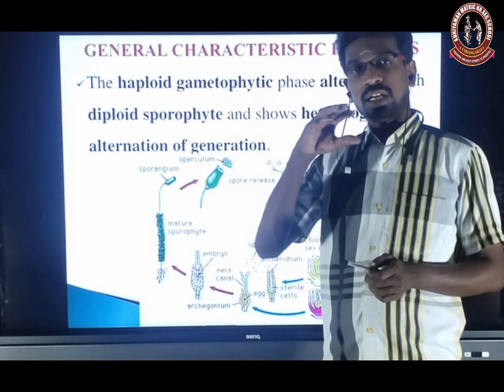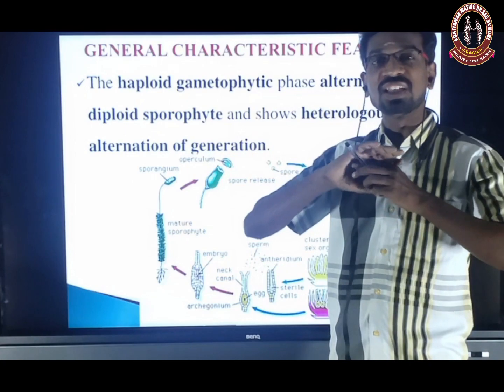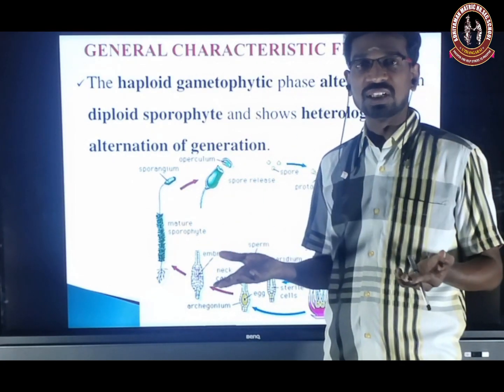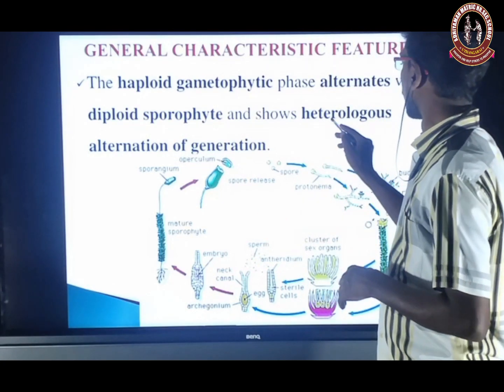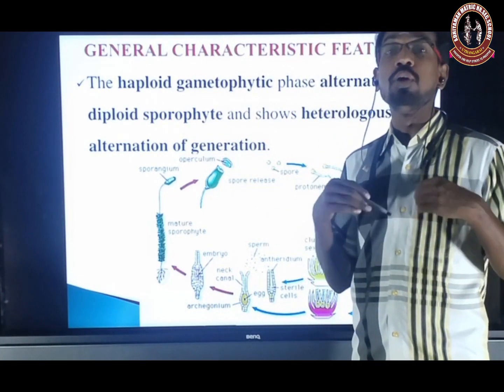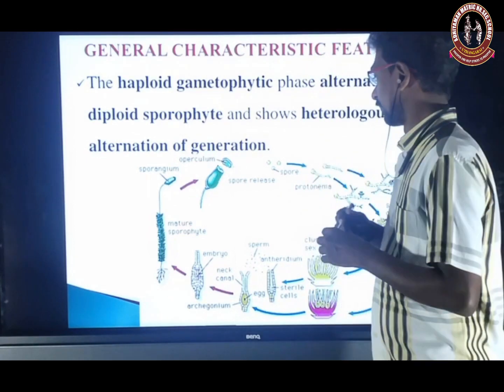And here the sporophyte and the gametophyte are morphologically dissimilar. They are not identical. So that's why it is a heteromorphic alternation of generation.